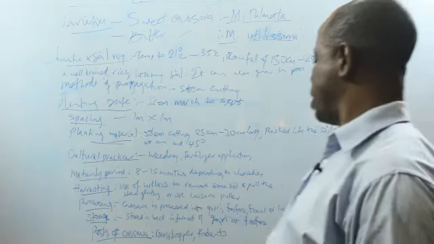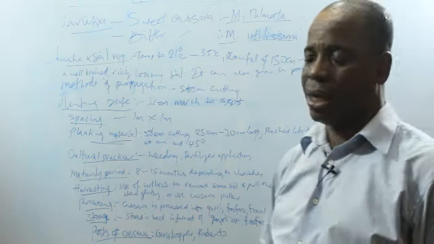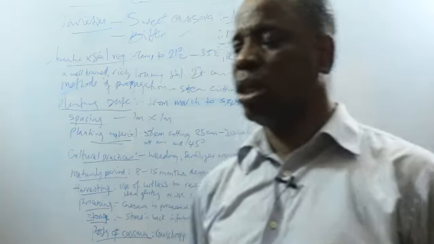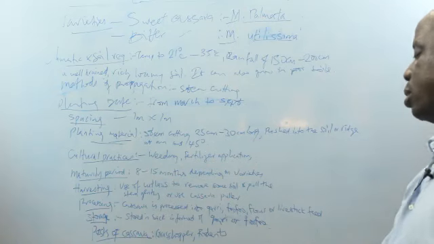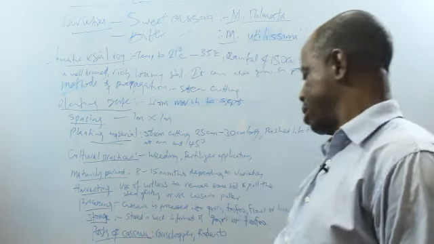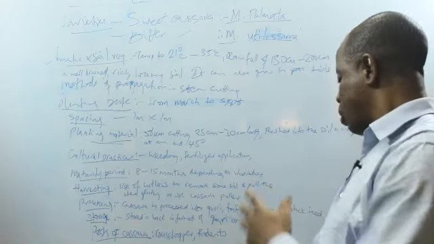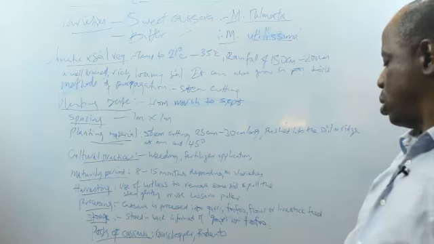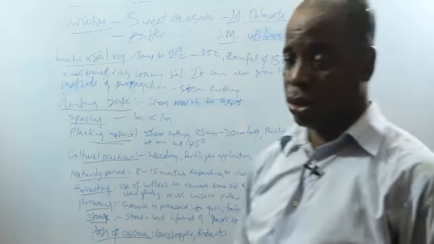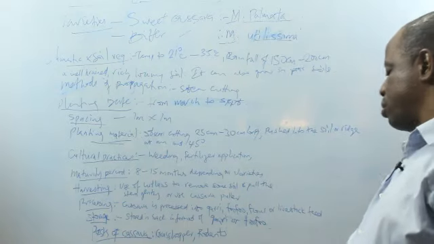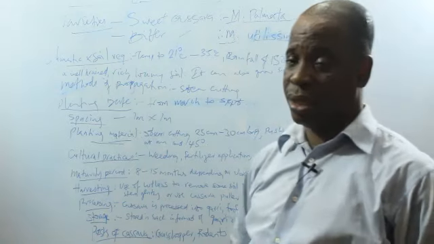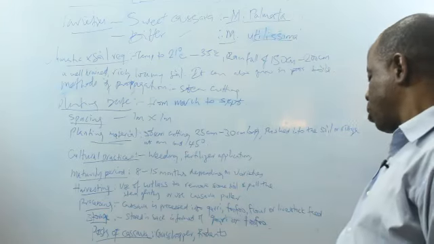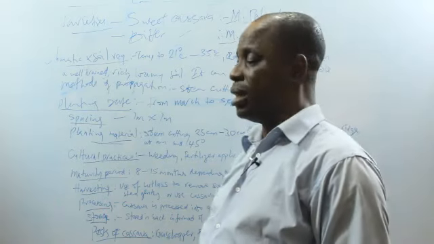Pests of cassava. The commonest pests of cassava are grasshopper and rodent. A grasshopper will eat the leaves, while the rodent will eat the tuber in the soil. The diseases are mosaic, bacterial blight, and angular leaf spot. The mosaic affects the leaf and causes stunted growth. Bacterial blight also affects the leaves, causes reduced growth, and angular leaf spot, the same thing. Mosaic is a viral disease. The bacterial blight is a bacterial disease, while the angular leaf spot is a fungal disease.